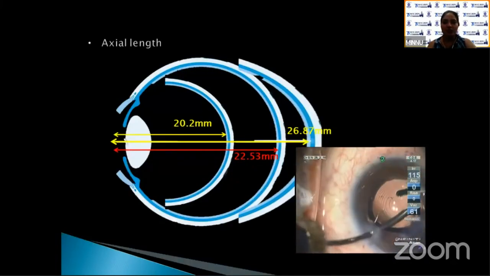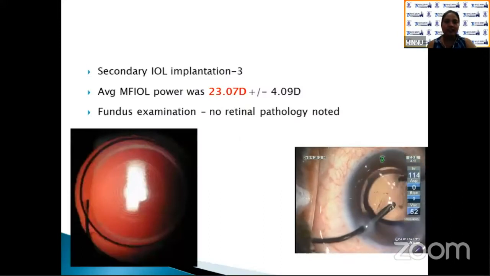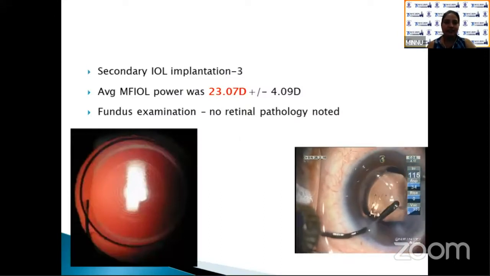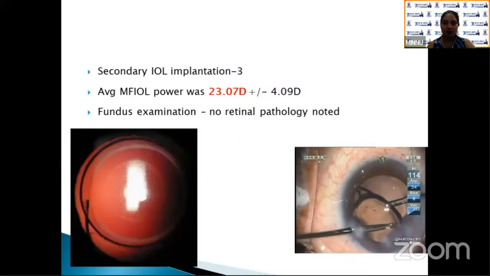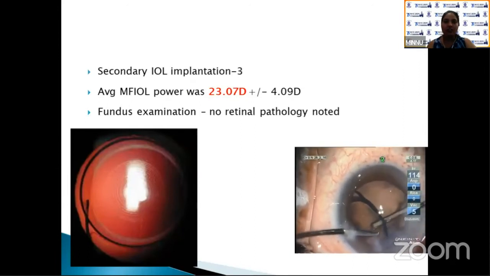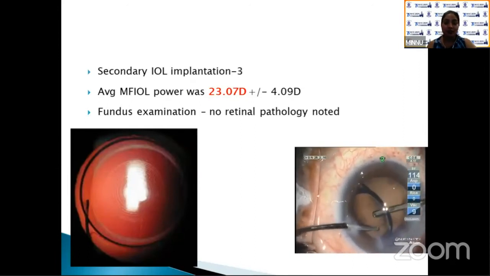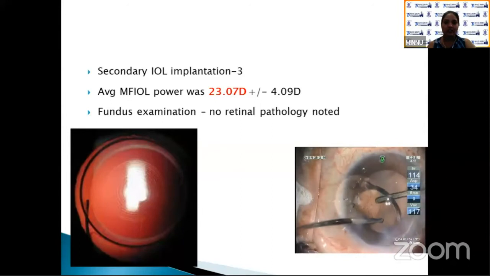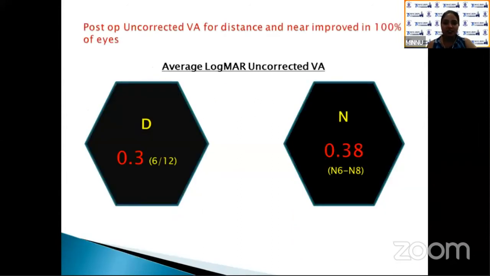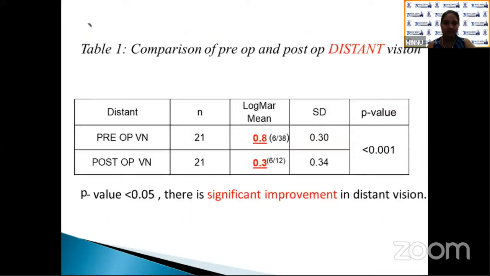Axial length mean was 22.53 mm. Secondary IOL implantation was done in 3 cases. Average multifocal IOL power was 23.07 diopter. No fundus or retinal pathology was noted in any of the cases. Post-op uncorrected visual acuity for distance and near improved in 100% of eyes. The average logMAR uncorrected visual acuity for distance was 0.3 and that of near was 0.8.